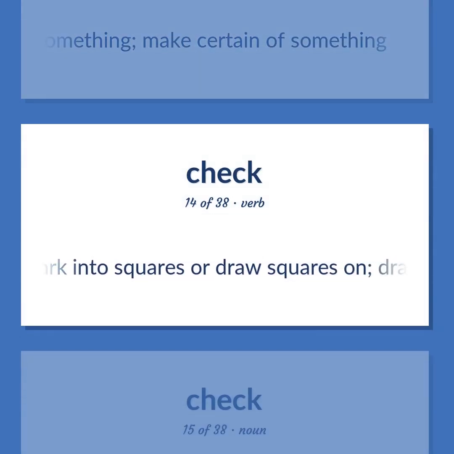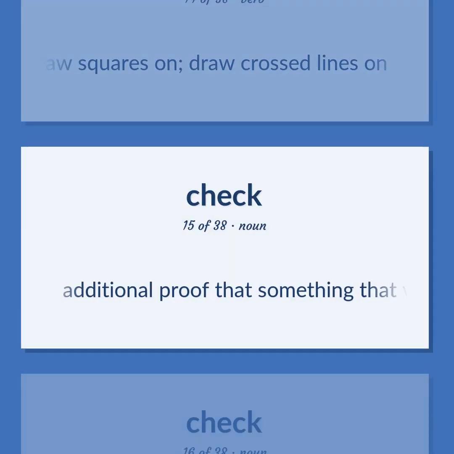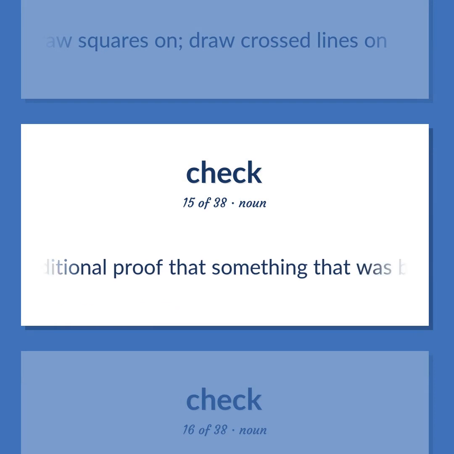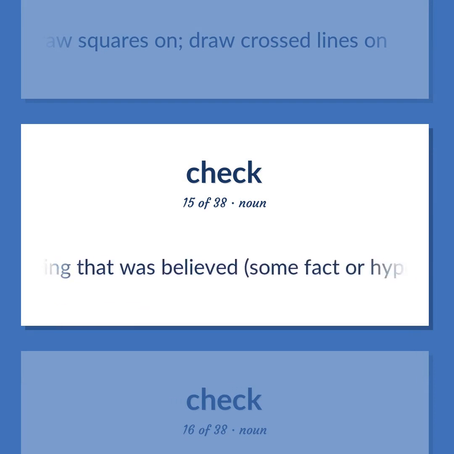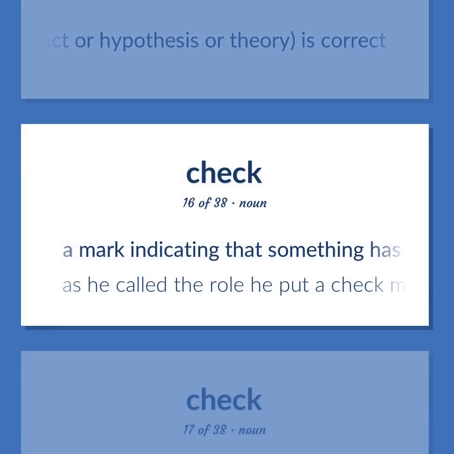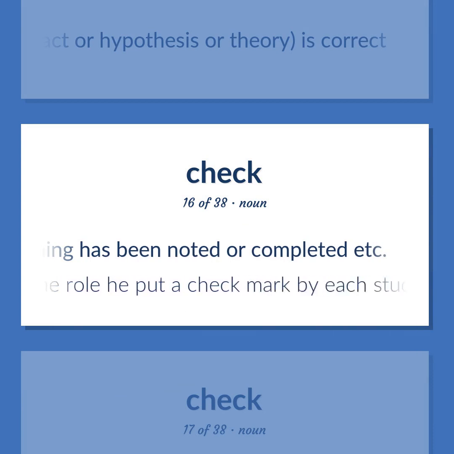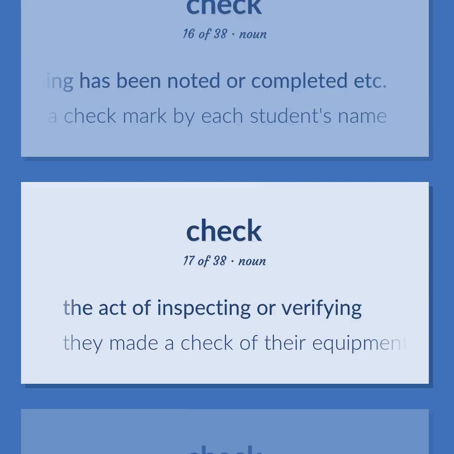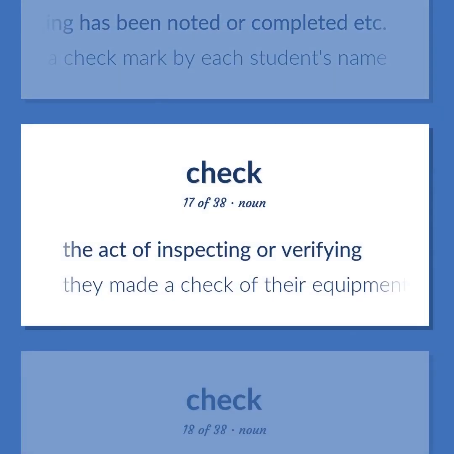Mark into squares or draw squares on. Draw crossed lines on. Additional proof that something that was believed, some fact or hypothesis or theory, is correct. A mark indicating that something has been noted or completed. As he called the roll, he put a check mark by each student's name. The act of inspecting or verifying. They made a check of their equipment.